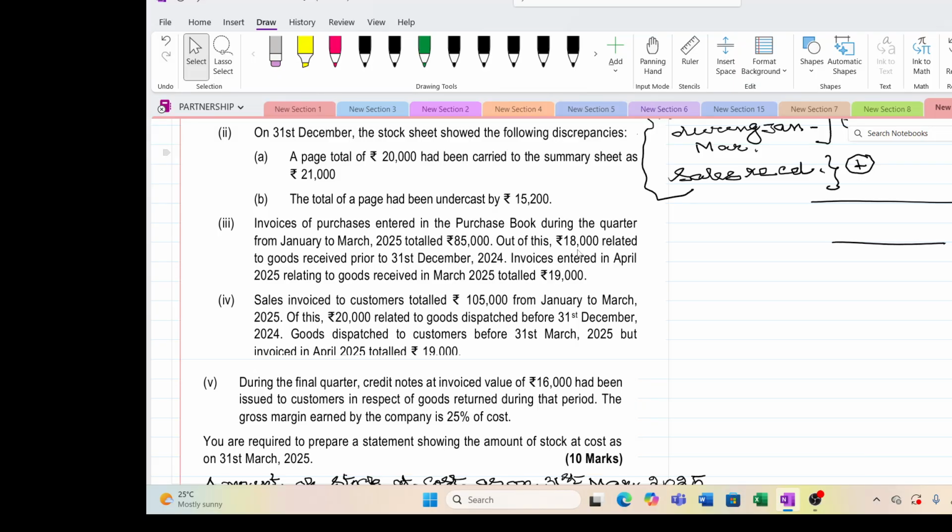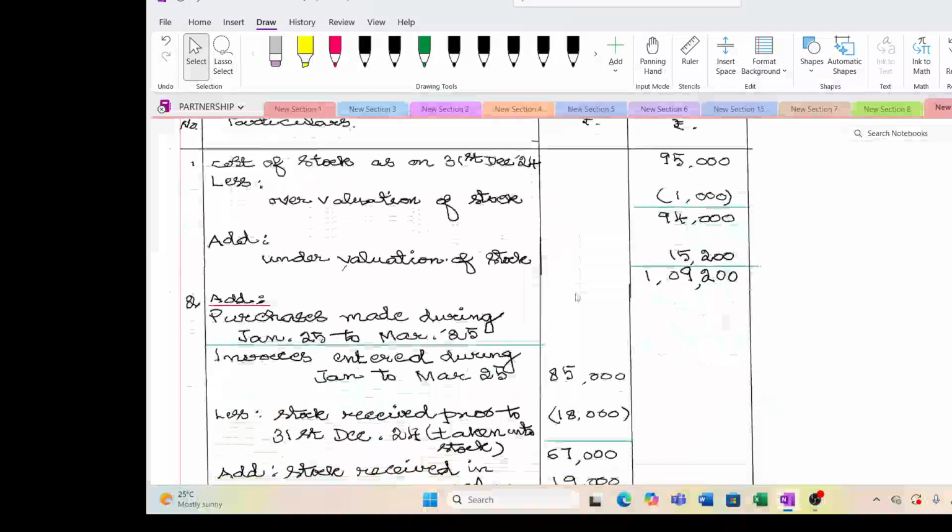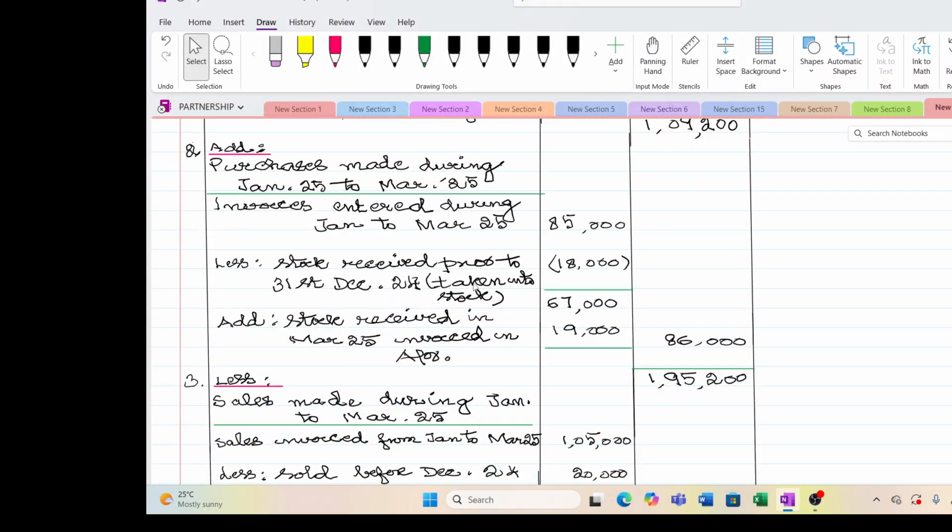Okay. So next thing they say that goods invoices entered in April, but goods received in March. So in this amount, 85,000, this was not taken into account. So you have to take this into account. Clear. See here, the stocks which were received already prior to 31st December, so it is already taken care of while they were taking the stock valuation as on 31st December. So now we should not add it again. So we have to remove this 18,000 from 85,000 because invoices have been received right now.